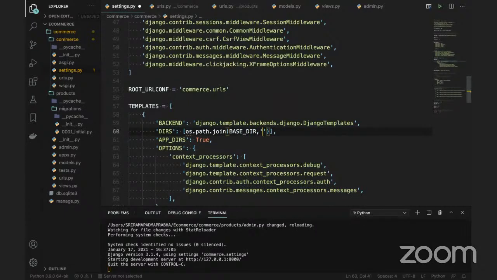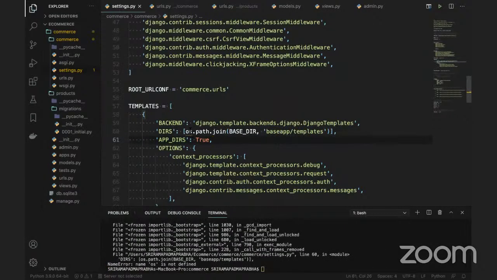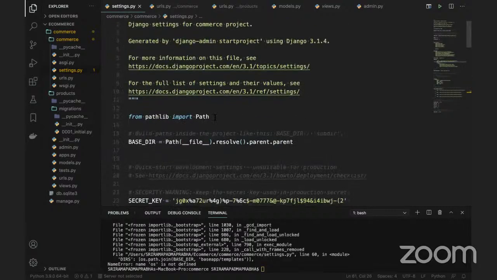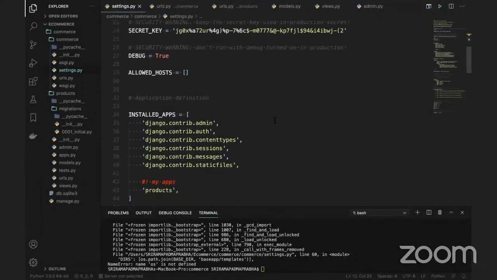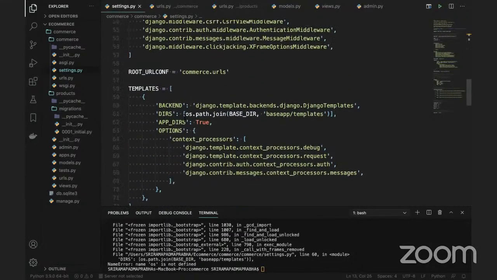I will create one directory here and place everything there. This is an example I used to remember it easily. This is what I created. Basically you need to import os. So os.path.join with the base directory, the base app and templates.